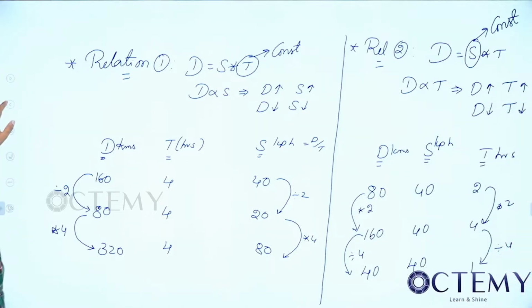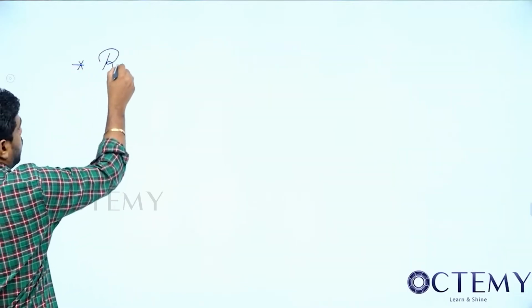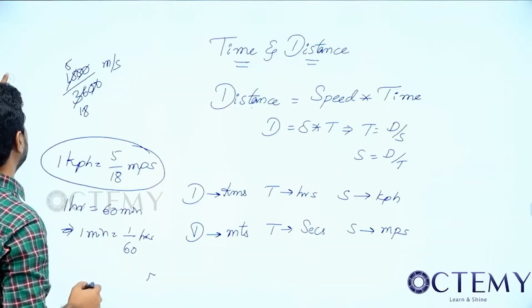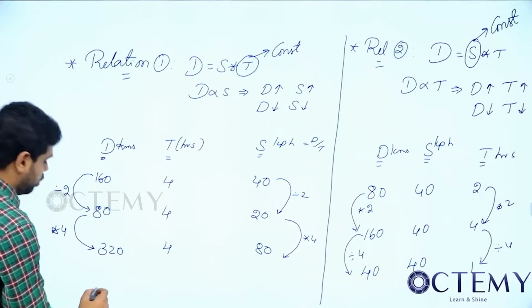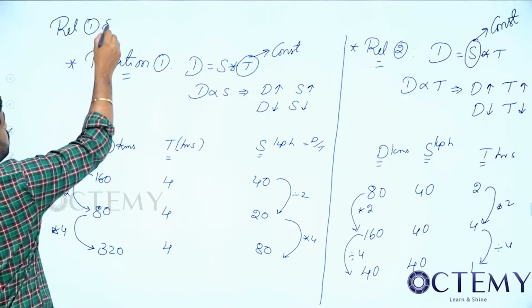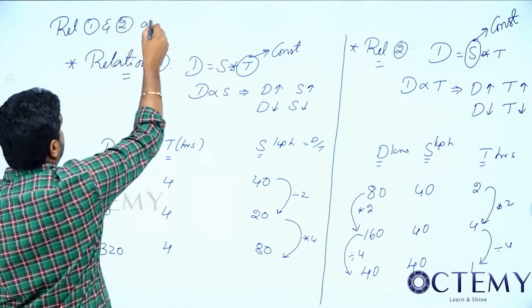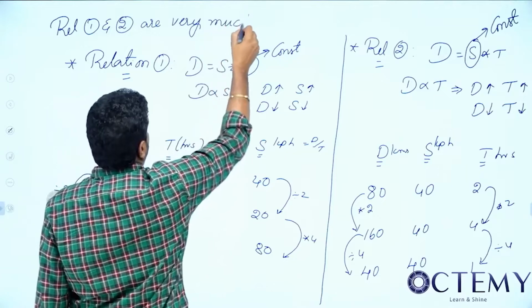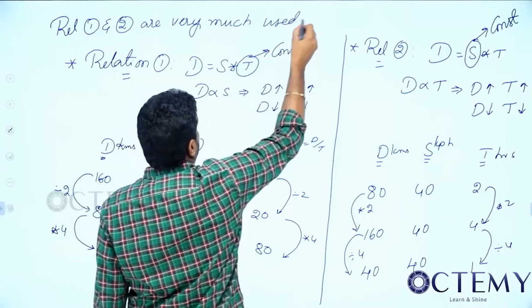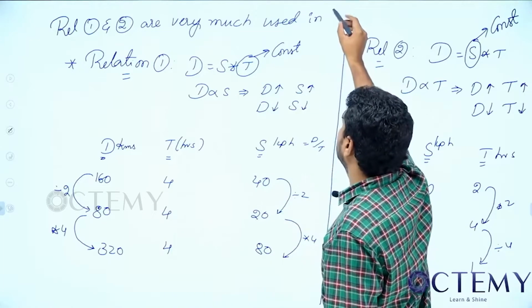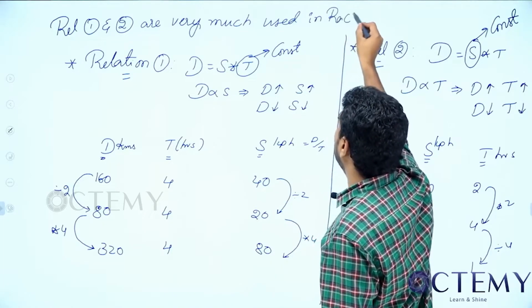Next. So next, coming to relation 3. This relation 3 is very important for us. Before getting into this, in relation 1 and 2, we'll use this relation 1 and 2 very much used in races and circular tracks.